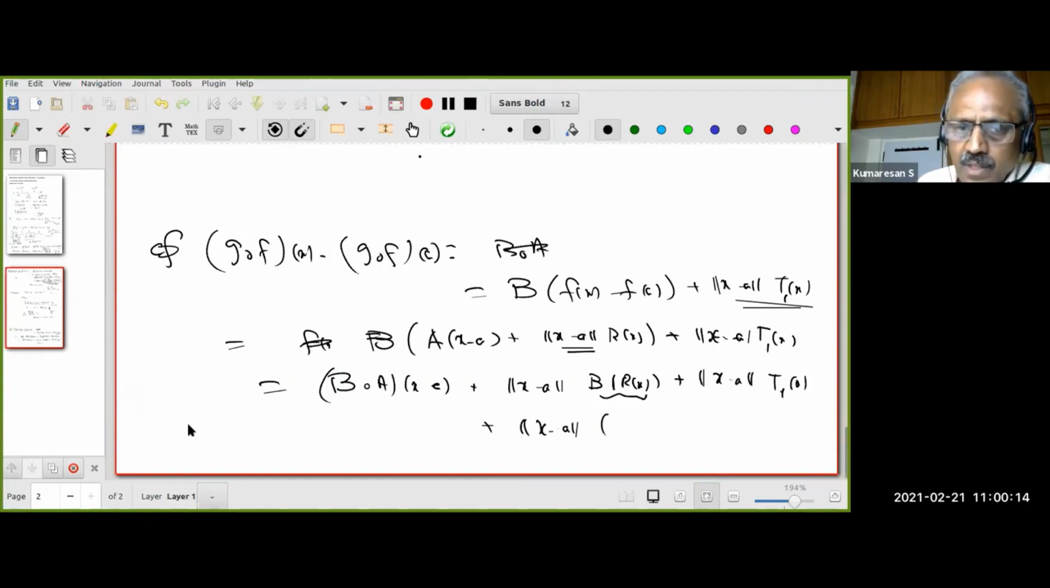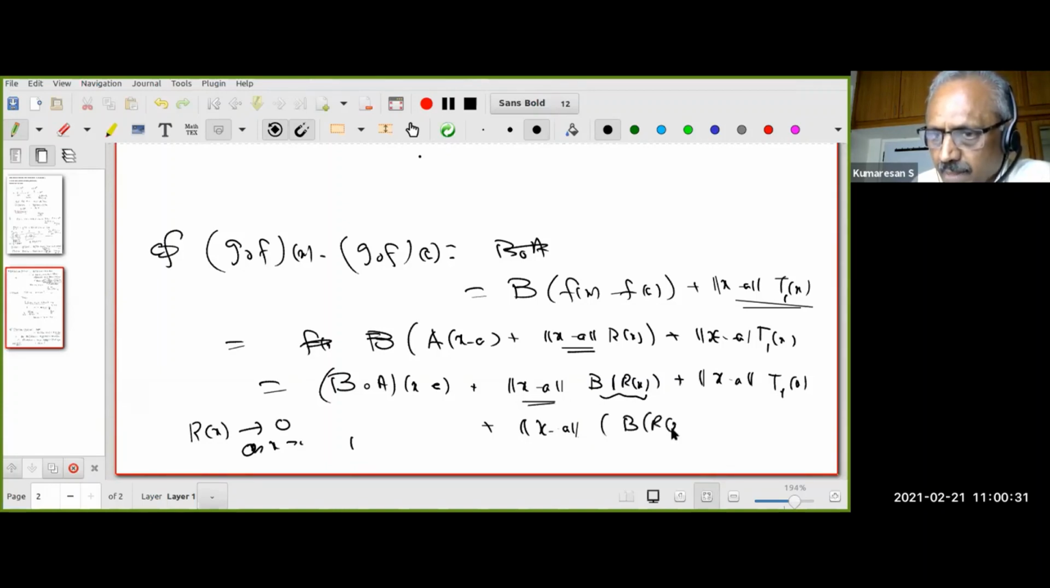Now remember, R of x, where does it go? It goes to 0 as x goes to a. And B is linear and we know B is continuous. Therefore, B of R of x also goes to 0. You understand that? Therefore, I can take norm of x minus a out. Therefore, I have B of R of x plus T1 of x, whatever I got earlier. This is my T of x. As x goes to a, this goes to 0. Therefore, I proved the result.